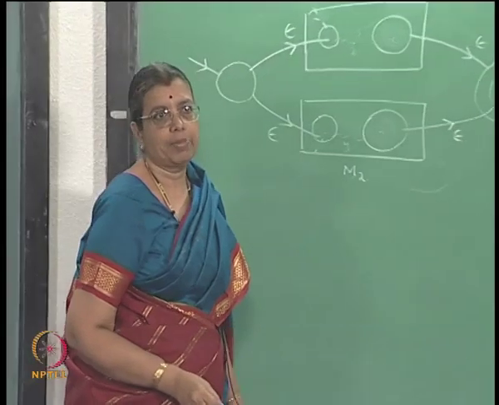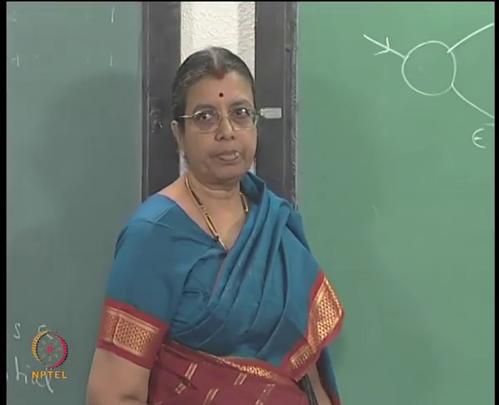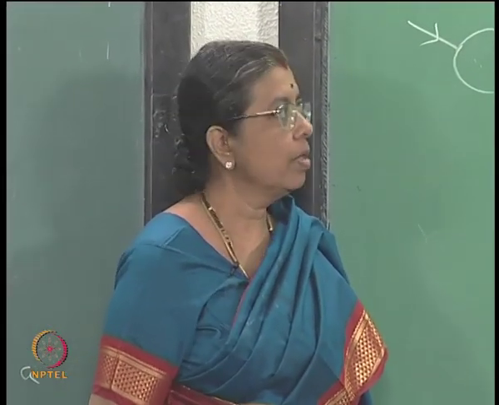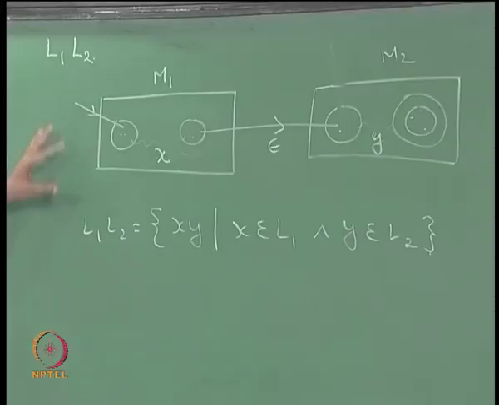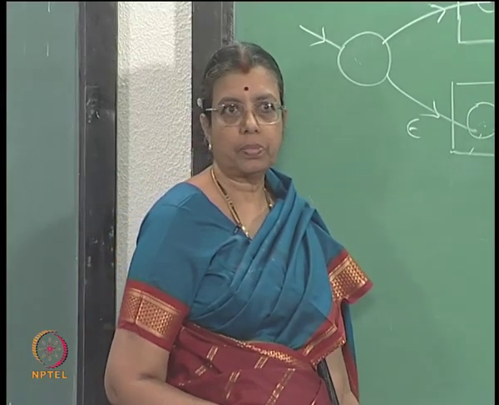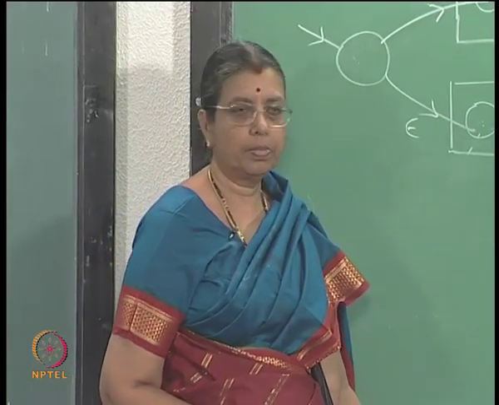In between you have an epsilon transition, right. So, this accepts L1 L2 or the set represented by R1 R2. Okay.